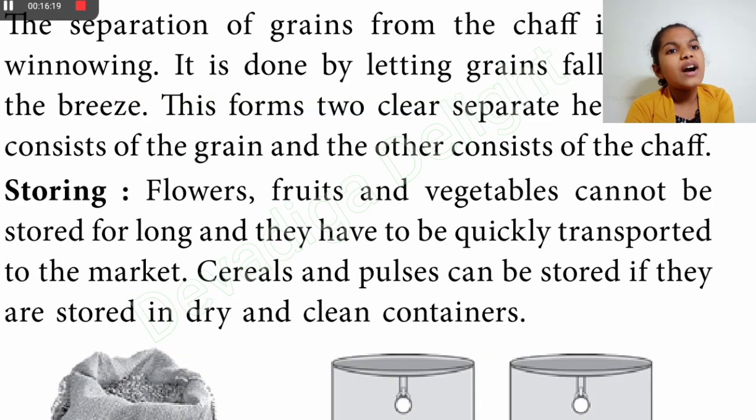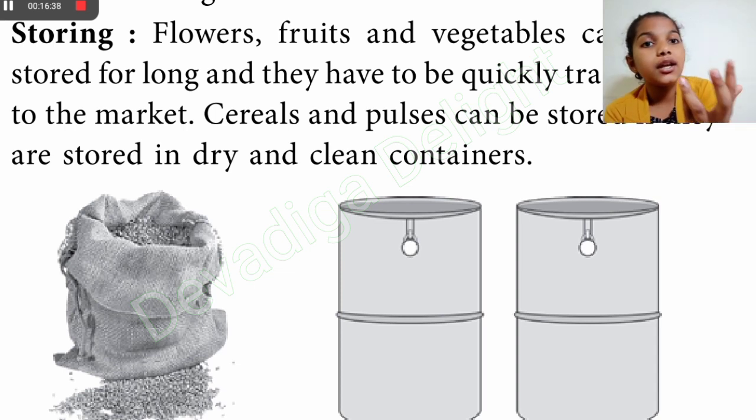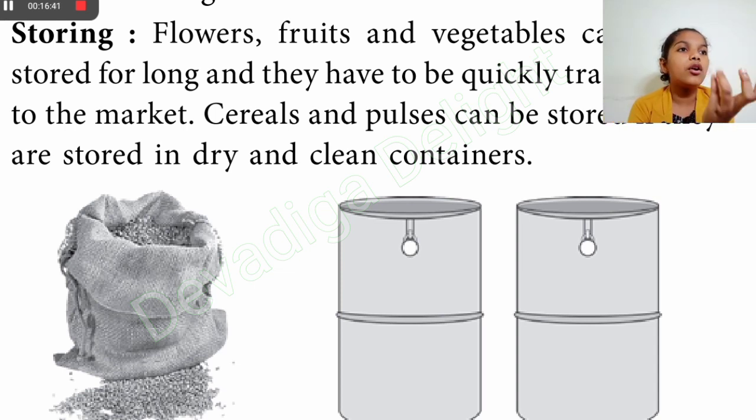Next one is storing. Flowers, fruits and vegetables cannot be stored for long, as they have to be quickly transported to the market. Cereals and pulses can be stored if they are kept in dry and clean containers. Because if you keep food in containers that are not dry or are dirty, then the germs will start coming and they will spoil the ready to use food.